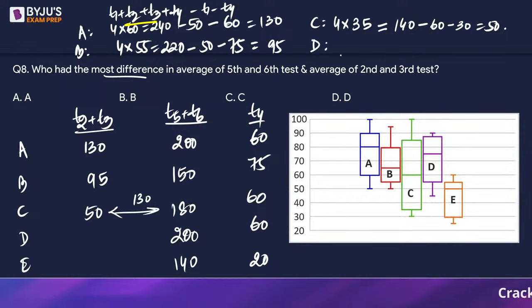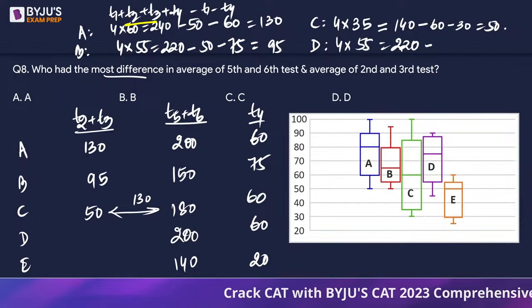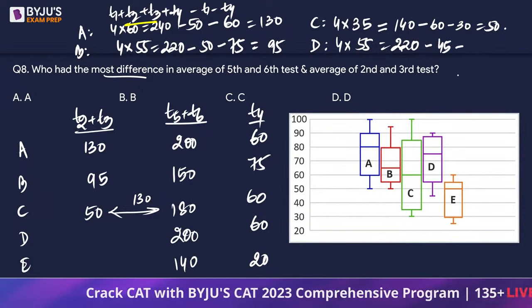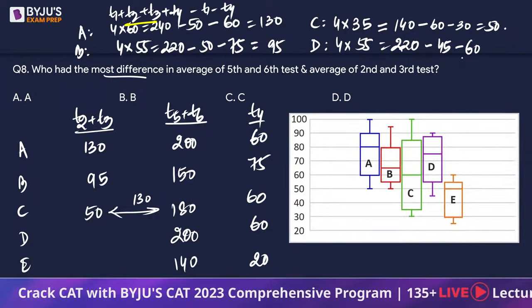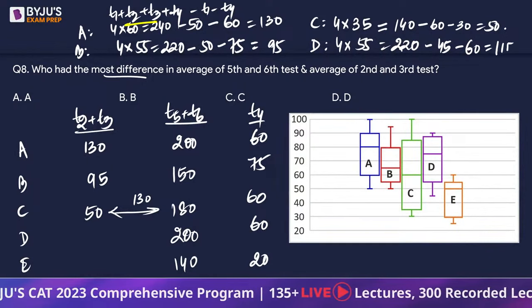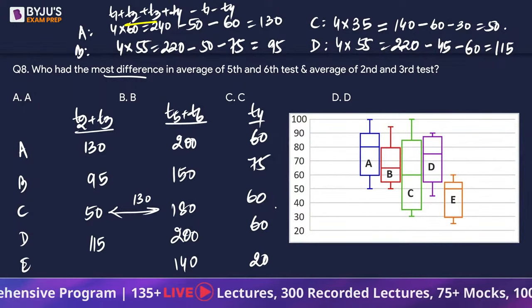Let's look at D now. D is going to be 4 into the bottom number, which is 55, which is 220. From 220, we will subtract the T1. T1 is 45, the bottommost. And then we will subtract T4, which is 60. So 105 is to be subtracted, which will leave us with 115. So this is 115, T2 plus T3.